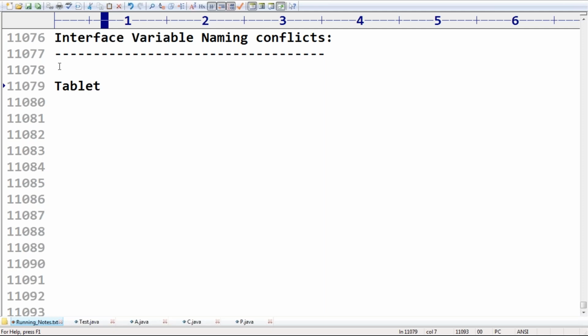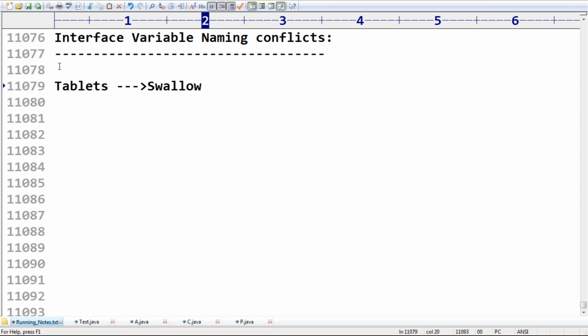We will swallow the tablet, right? Yes, okay. So tablets usually we will swallow.